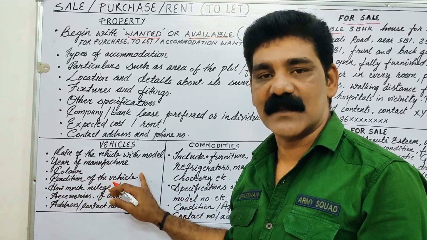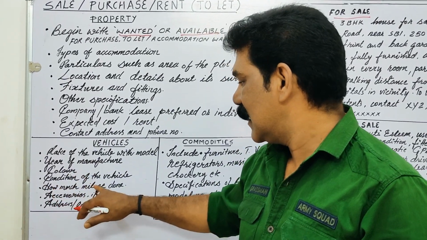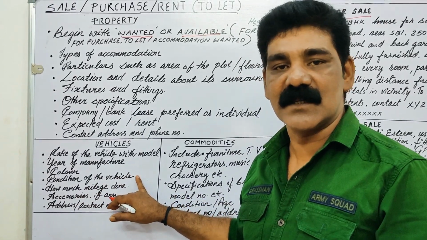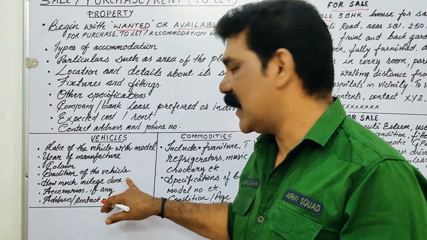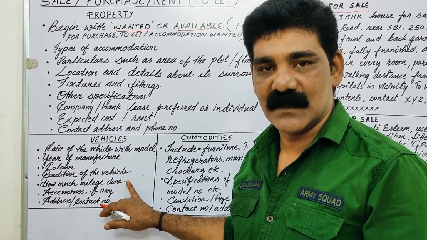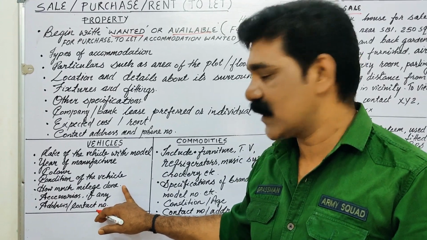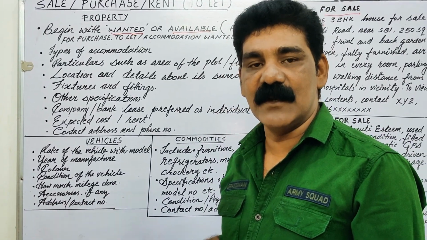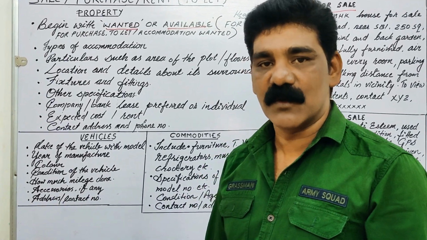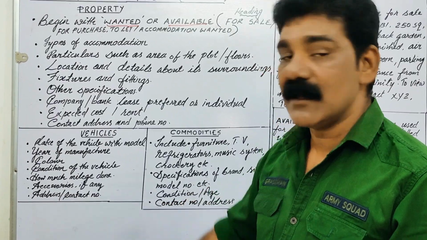Year of manufacture. Then the color, you have to mention the color. Then condition of the vehicle: is it in a good condition or not? Then how much mileage it gives per liter of diesel or petrol. Then accessories, if it has airbags, then we can say good musical system. You can mention all these things. Then address and the contact number.